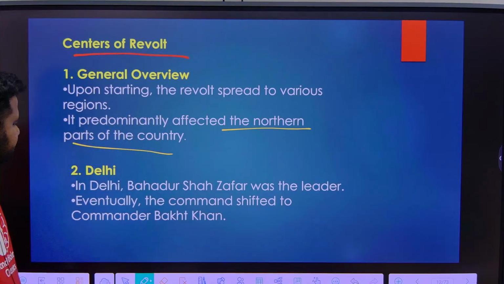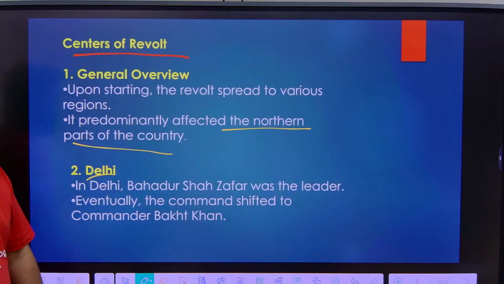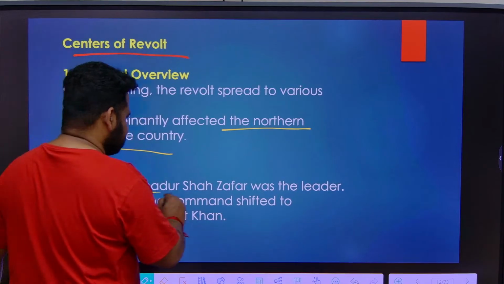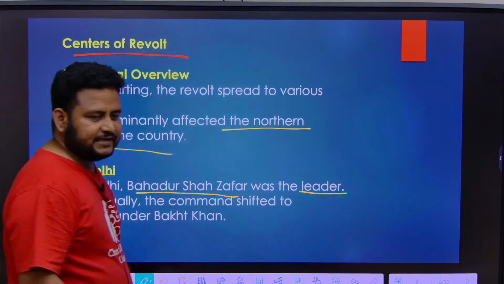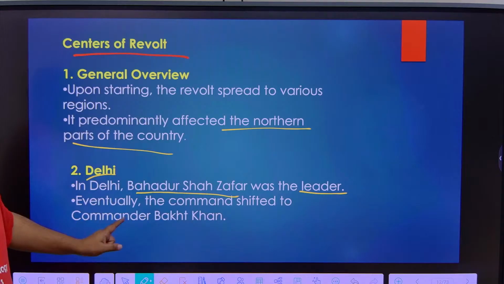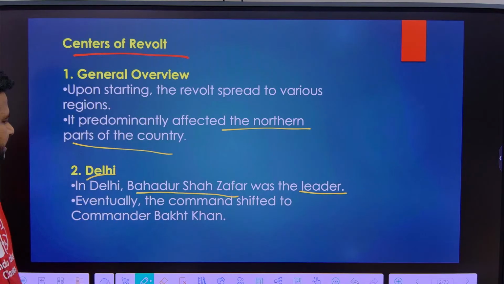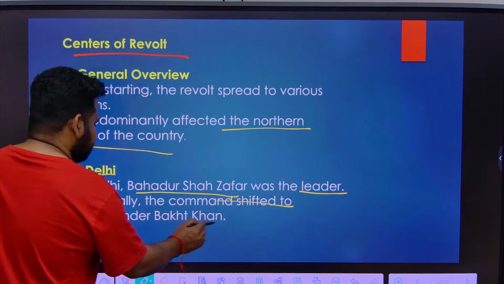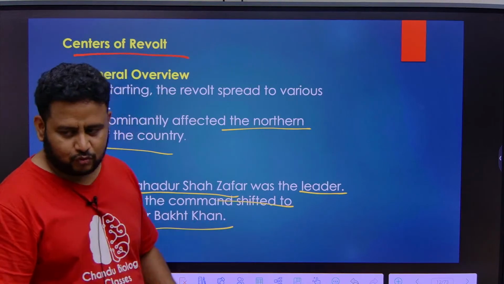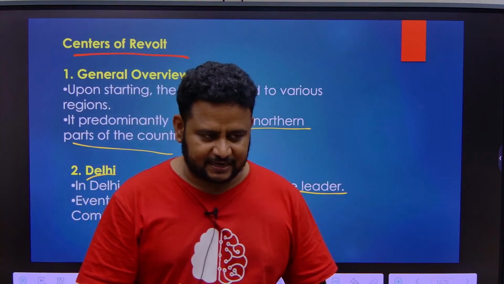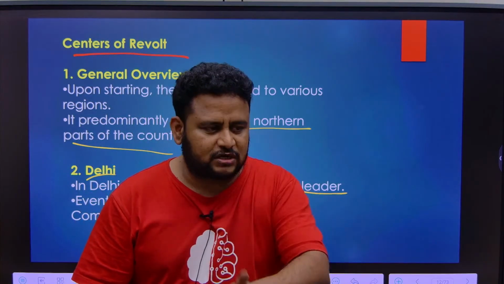So let us see the first place, which is Delhi. Obviously the person who was Emperor of India, Bahadur Shah Zafar, was the leader. Here you have to remember the place and also the leader. Eventually the command shifted to his commander Bakht Khan. As I told you, he is an old man and cannot do anything, so his military commander Bakht Khan took up the role.